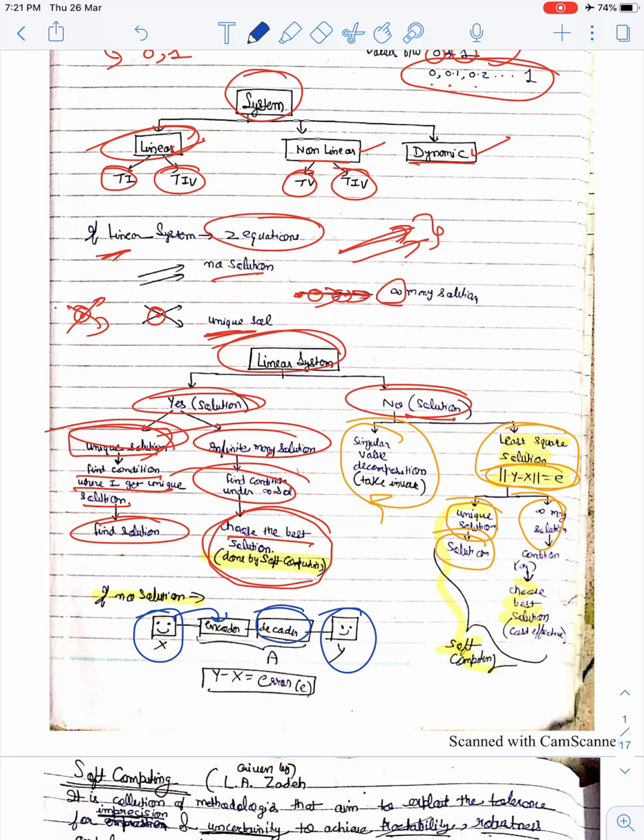If I take the error, means output minus input, there is some error. The error is so much, like if I put an image of a human, I will get an image of a cat. It doesn't look like a cat, but it is a cat. It's a huge error. So it is a no solution, because I'm giving the image of a human and I'm getting the image of a cat.